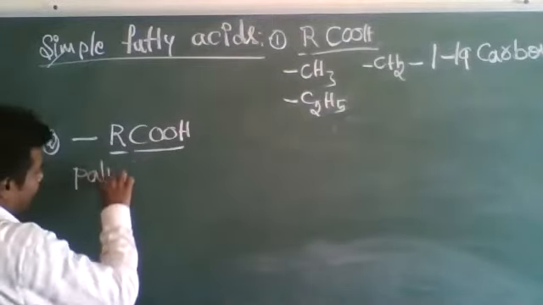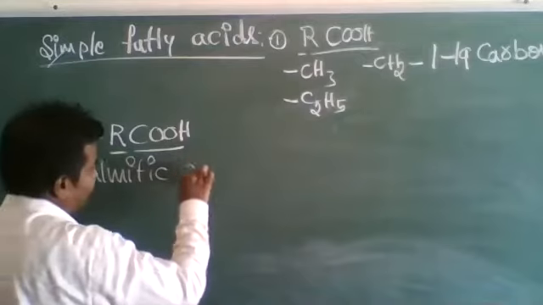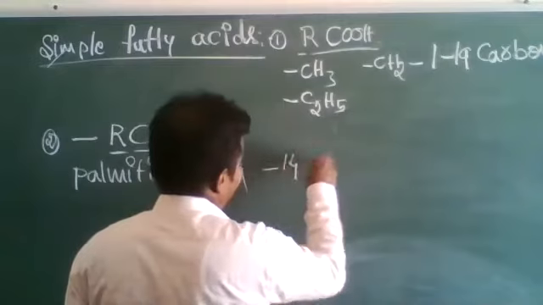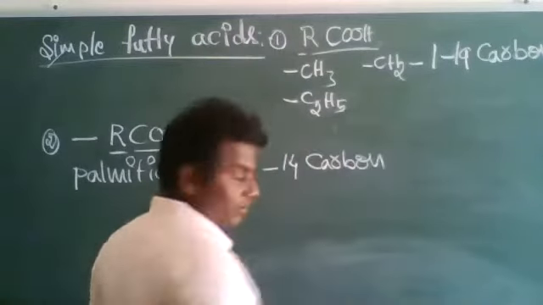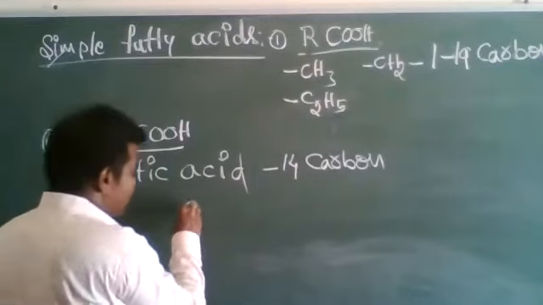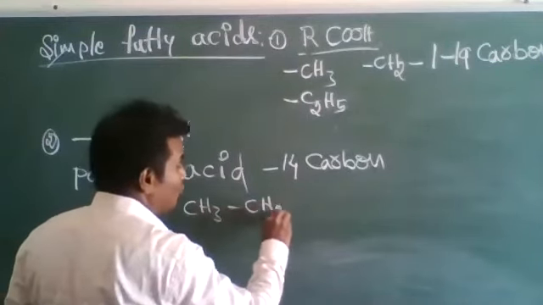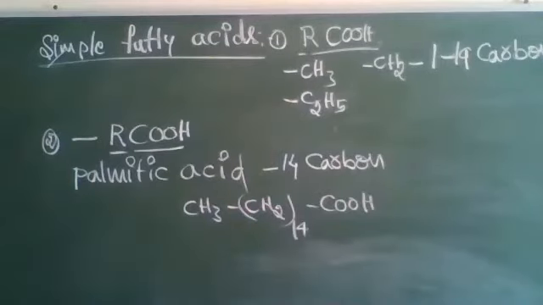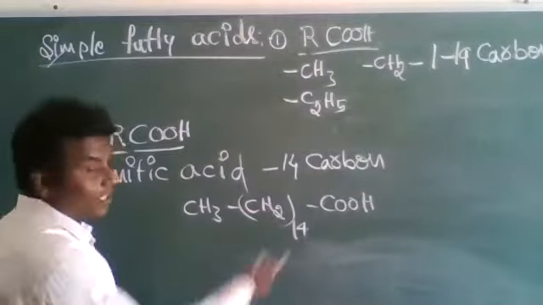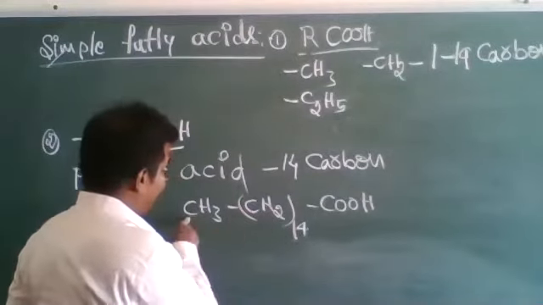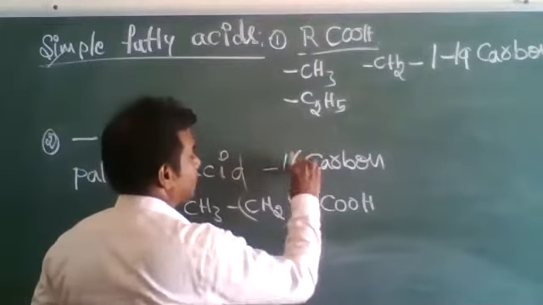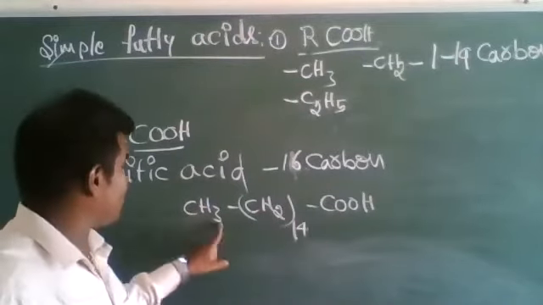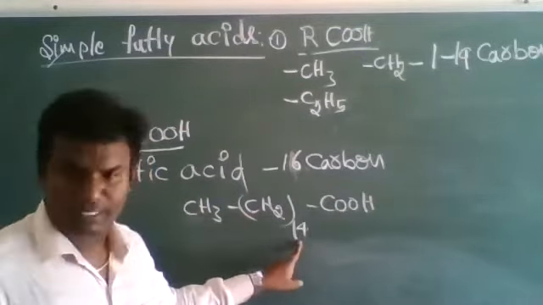Next, palmitic acid. Palmitic acid has 16 carbon atoms. The formula of palmitic acid is CH3, CH2 14 times, and COOH.